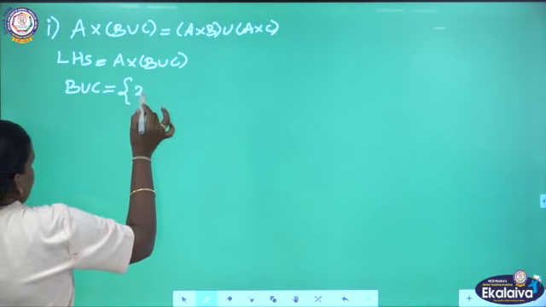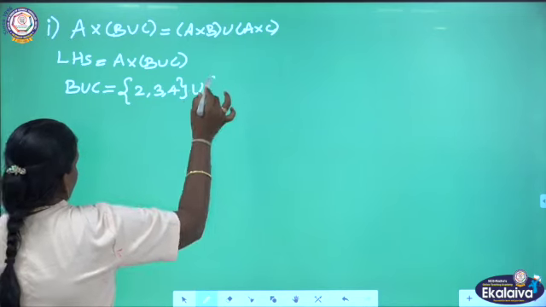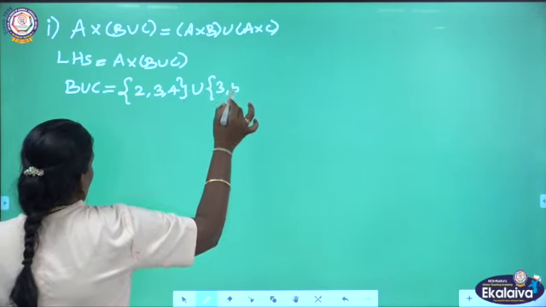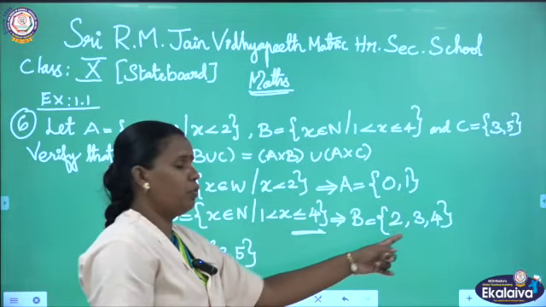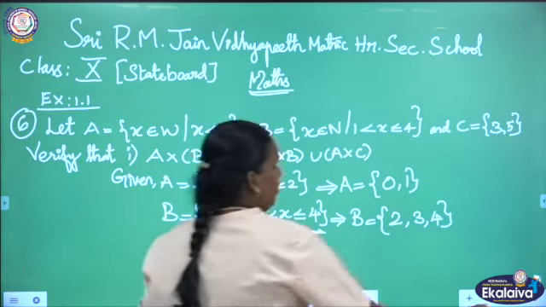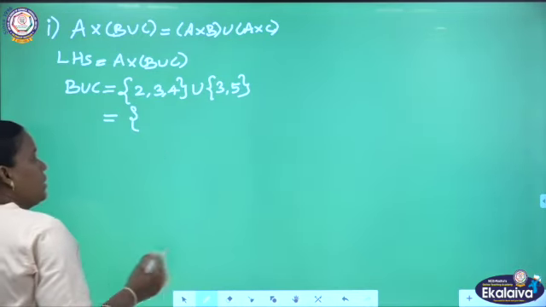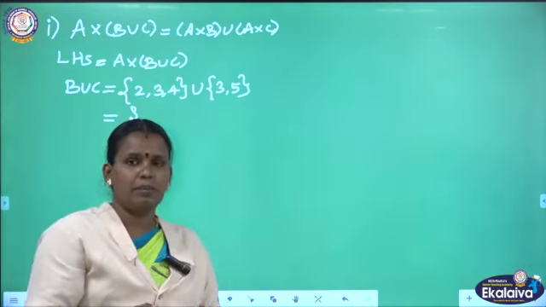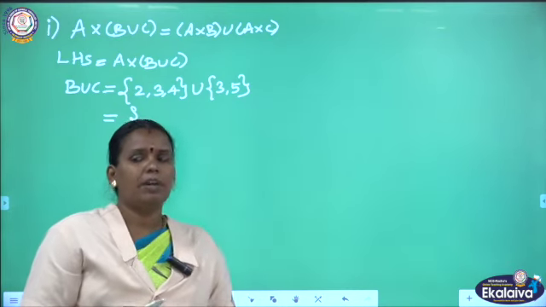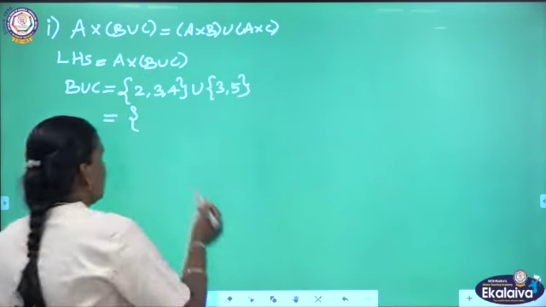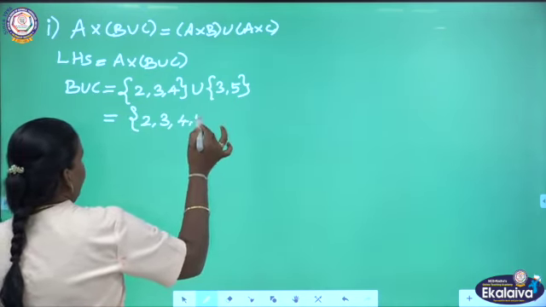We know the B set is 2, 3, 4, union C set is 3, 5. B set is 2, 3, 4, C set is 3, 5. Then take it as a union part. Union means together we have to write all those elements in ascending or descending order, but repetition should not be allowed. So here you can write 2, 3, 4, 5.